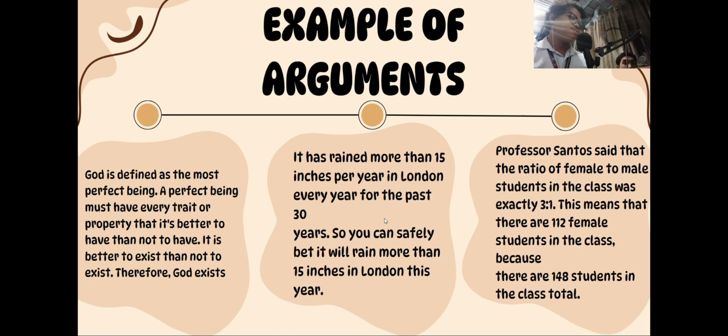Third one is a math-based argument. If the class has a 3-to-1 ratio, ulitin ko. Sige.